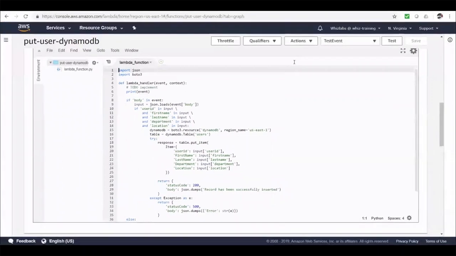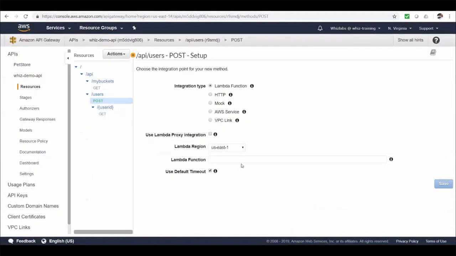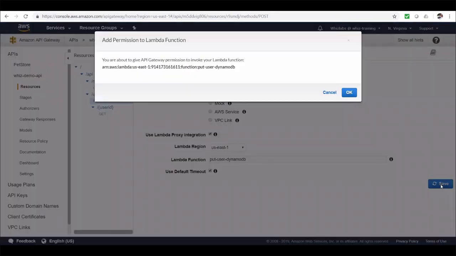All right, let's copy the function name and go back to the API gateway and paste it in here. And check this checkbox to send the request as event. And let's save. Click OK to grant access on the Lambda function, and we will quickly take a look at what exactly happens when you click OK in here.